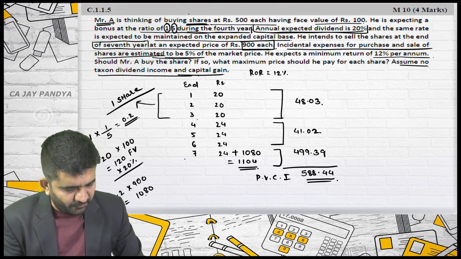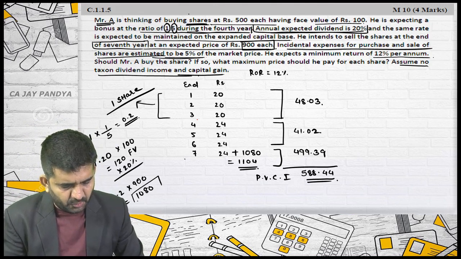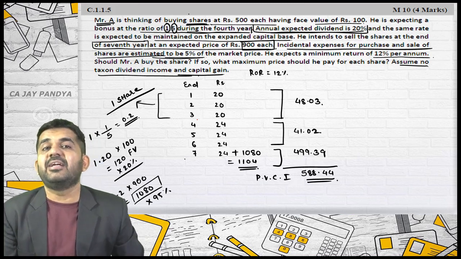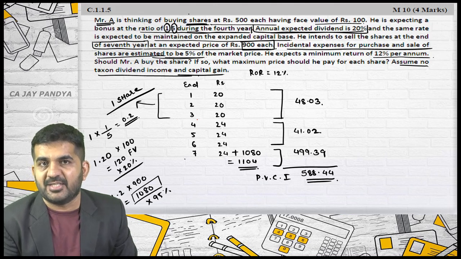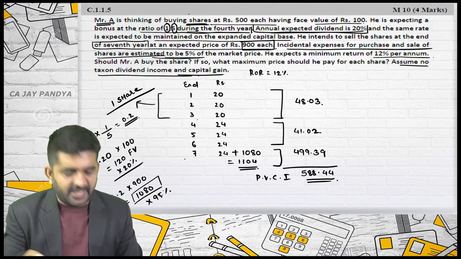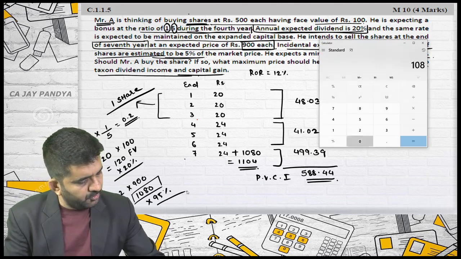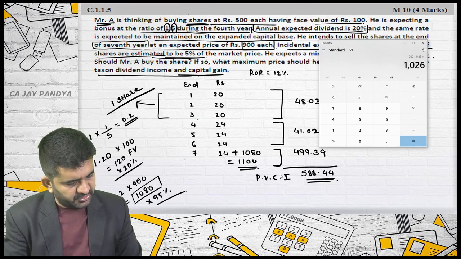Is it right? So when I will be selling the shares, I will be getting 1080 rupees. But 5% will be incidental expenses. So I'll have to pay 5% to someone as an expenses. So I will be getting only 95% of 1080. So 1080 into 0.95 is 1026.